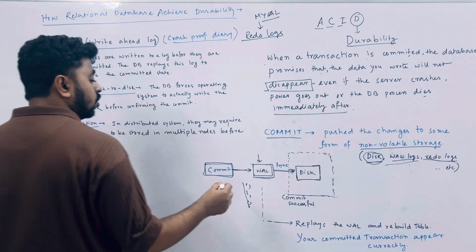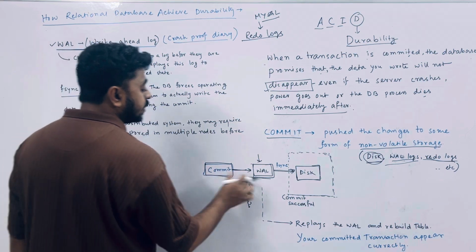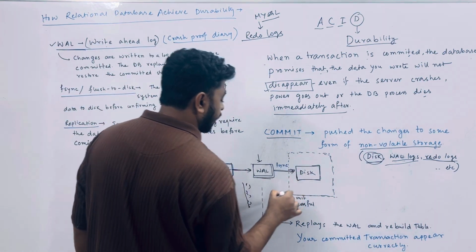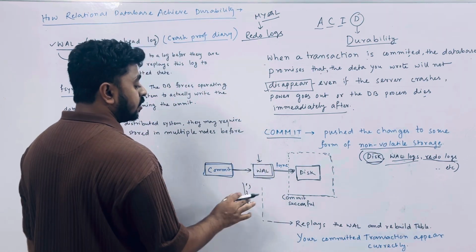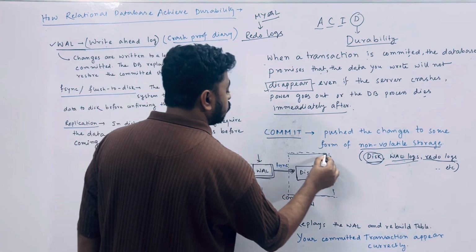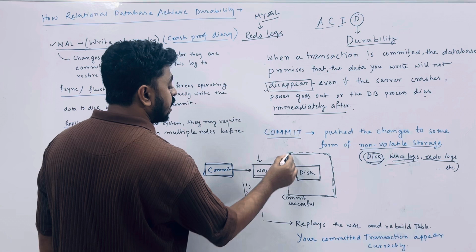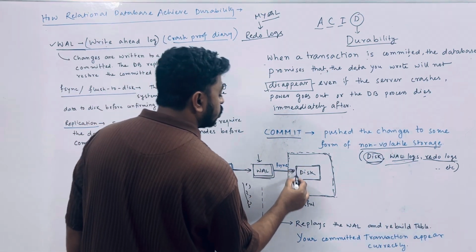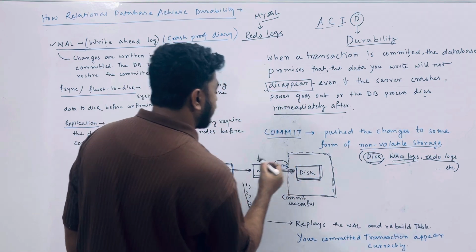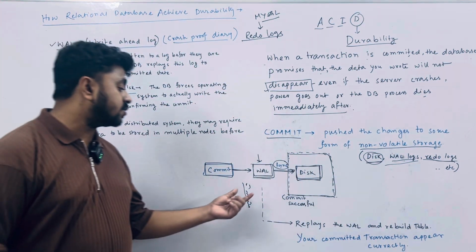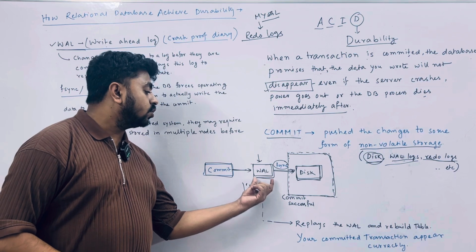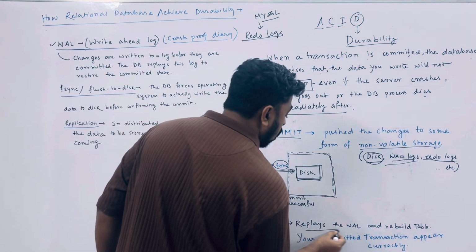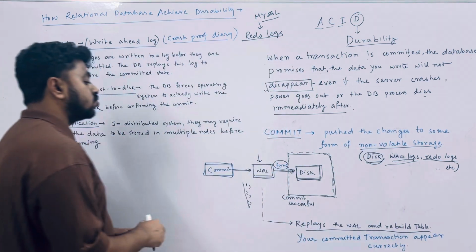In between, after it is written to the write ahead logs, even if it hasn't been written to the disk yet, if any crash happens, then when you restart your database next time, it will sync the disk with your write ahead logs. This fsync happens and it syncs your database with the write ahead logs.